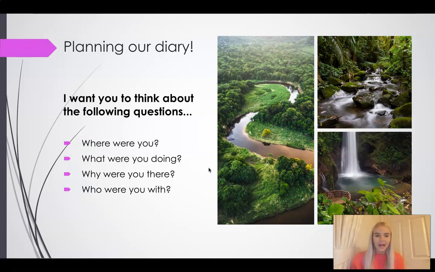Okay, so let's go through them together and we can have a think about what our ideas are going to be. So first of all, where were you? Well, we know we were in the rainforest. Do you remember which one? The Amazon rainforest. Fantastic. We were in the Amazon rainforest. Now, what were you doing? Well, what we were doing is we were trying to find our way around it at first, because when we write our diary, we're going to write it as if we've just crashed the plane, and we came out of the plane and we don't know where we are. So we actually didn't know where we were at first.